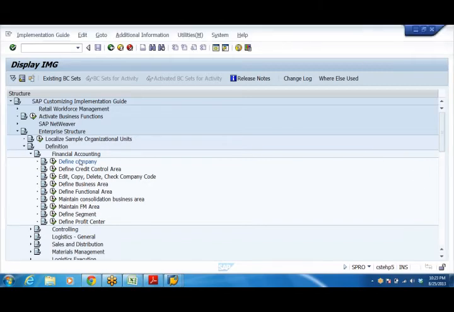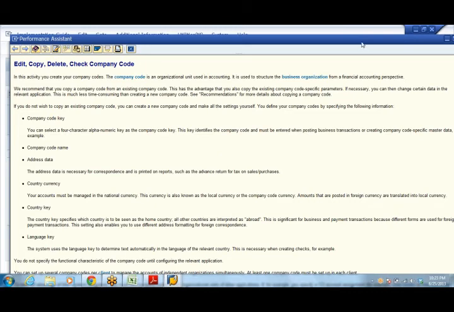Define company is over. Step number 2, define company code. So don't forget to read the documentation here. It will give you a very clear understanding of this subject.